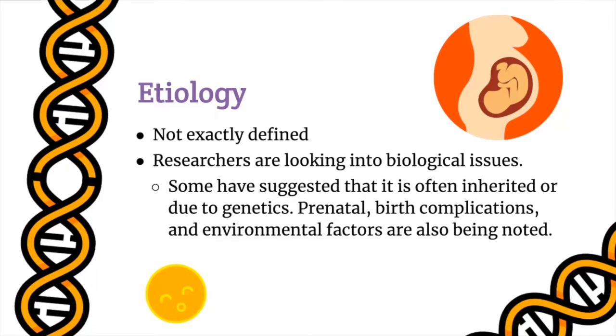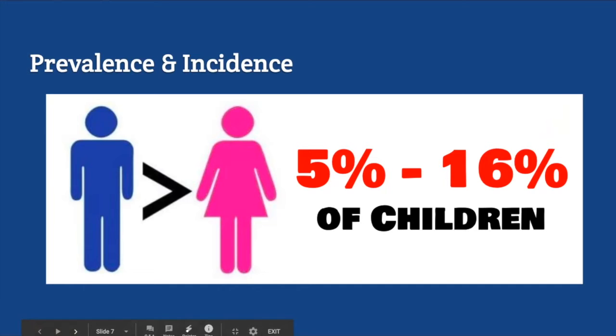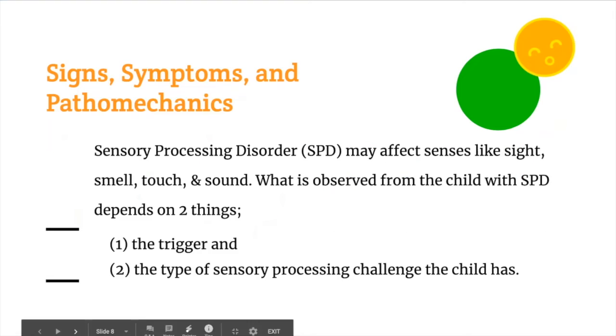Okay, so for its etiology, it's not exactly defined, but researchers are looking into the biological issues, or some have suggested that it's inherited or genetic, or maybe due to prenatal birth complications and environmental factors. So its prevalence and incidence: it commonly occurs in boys more than girls, and the estimated incidence is 5% to 16% of children. So for signs, symptoms, and pathomechanics, SPD may affect senses like sight, smell, touch, and sound.